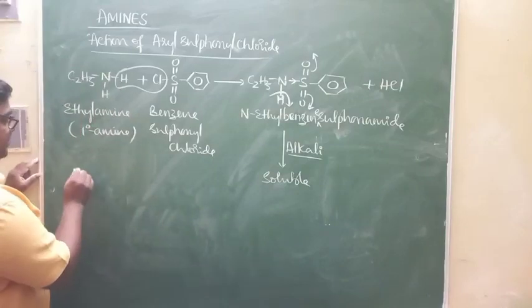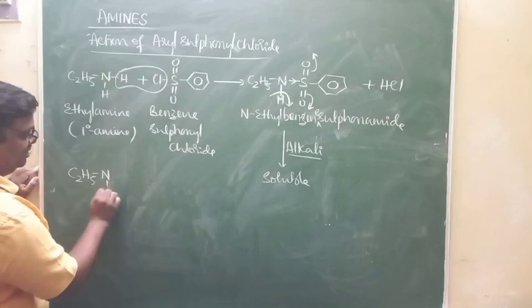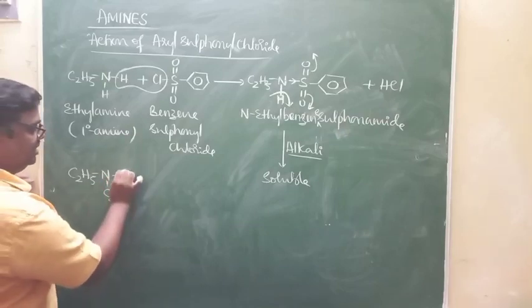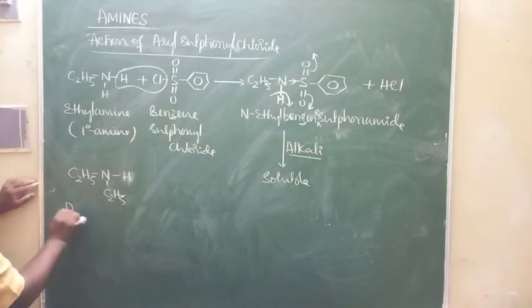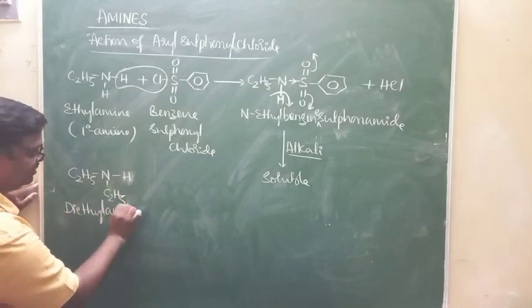In the case of secondary amines, this is one of the secondary amines, diethylamine.